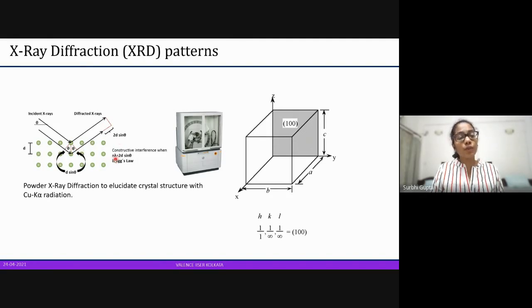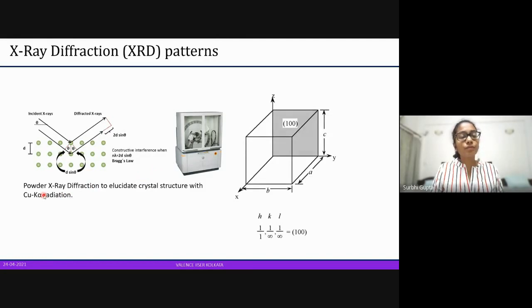We already know lambda, and here we will apply Bragg's law because diffraction follows Bragg's law. Because we know theta and we know lambda, we will be able to determine d, which is the interplanar spacing. The space between these two, as given here, is the d. This d is very specific for every lattice. For example, it will probably be that a over here will be equal to the d for this lattice. So it is specific for each compound and each lattice, and from that d value, we will be able to determine what crystal is there.